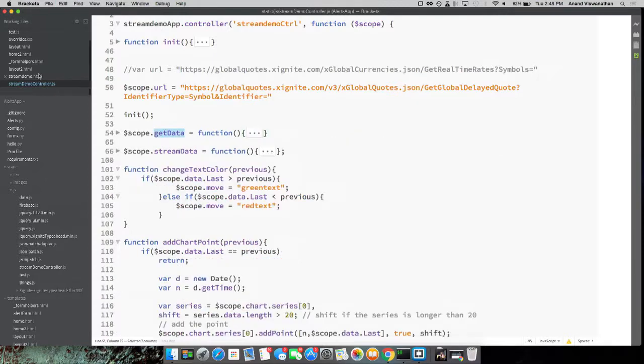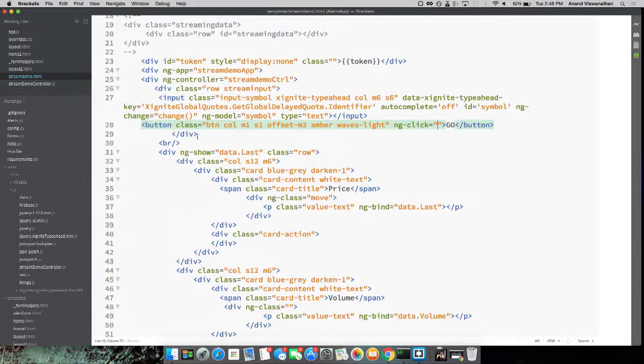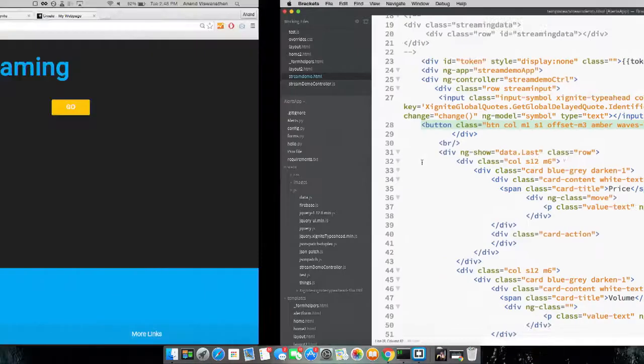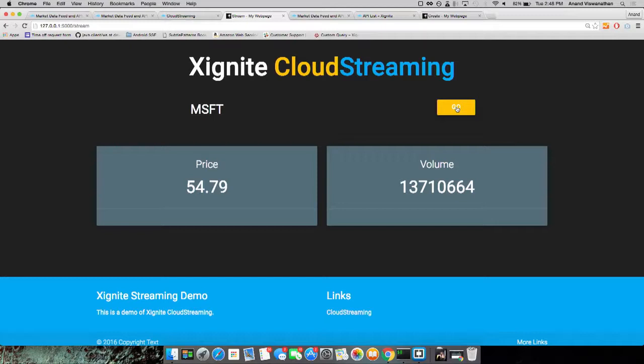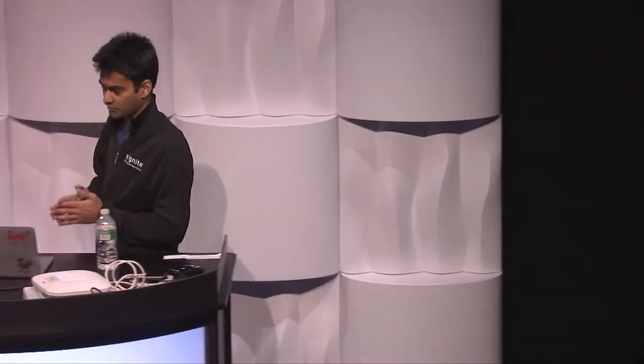So let's go ahead and wire it up. We'll bind our ng-click there to that function, reload, and it's going to take a couple of seconds. And then once you click go this time, you see that's the last price and the volume. It's pretty straightforward. You guys have all done this before, right? But the question is, can you make streaming this data just as easy? And the answer is yes, and it's very straightforward. And let me show you.